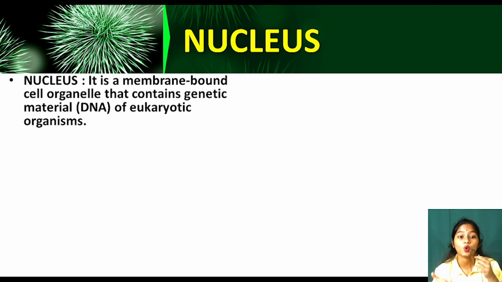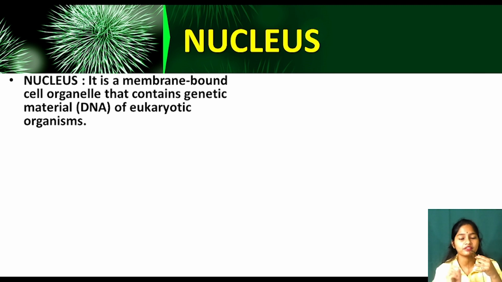Prokaryote means, pro means, they are not advanced. They were the first organisms. So they do not have a well developed nucleus. They have a nucleus, but it is not membrane bound. In eukaryotes, the nucleus has one covering, a membrane-bound cell organelle that contains genetic material.